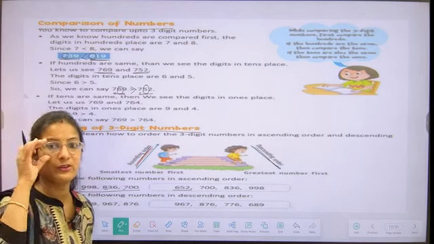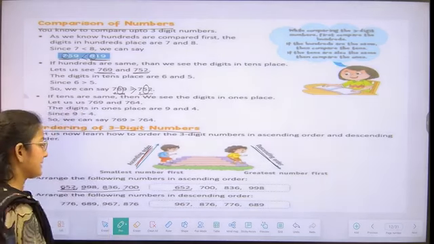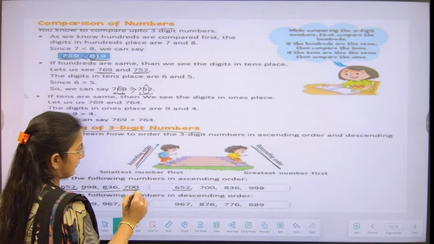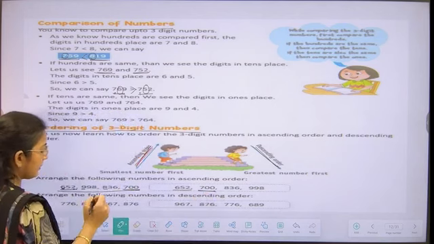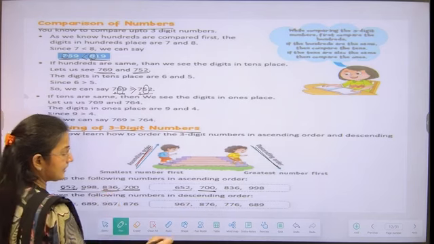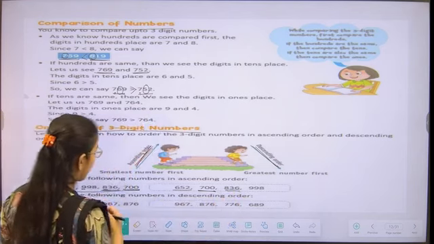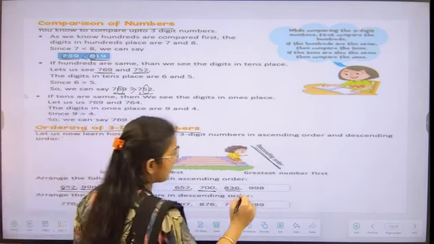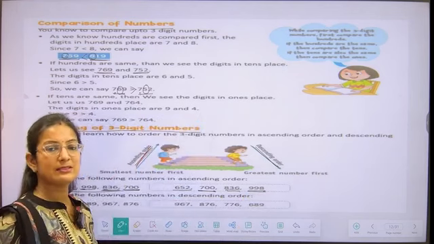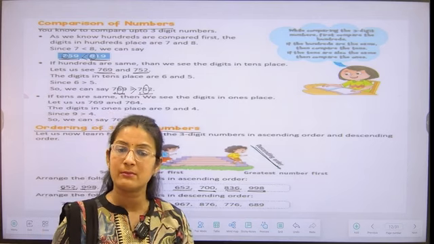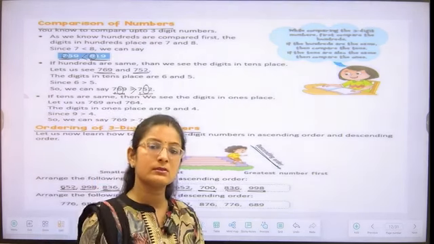After 652, we write 700. After that, we write 800, 636, then our last number, 998, students. So everyone is understanding how we are arranging the numbers in ascending order.